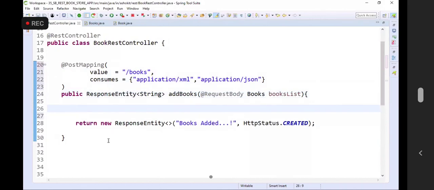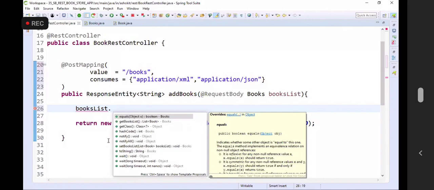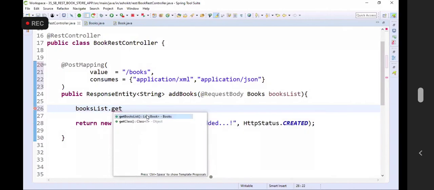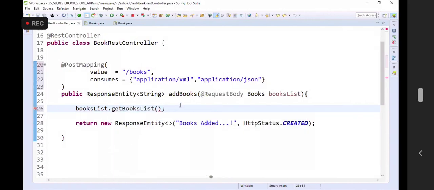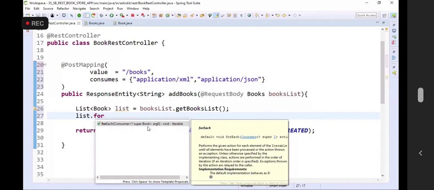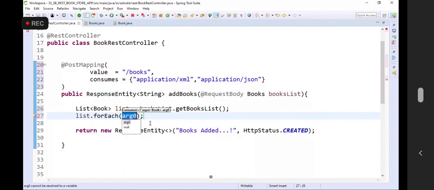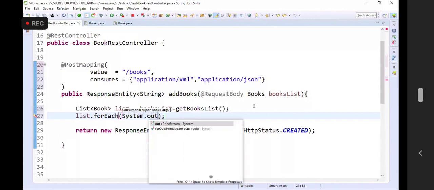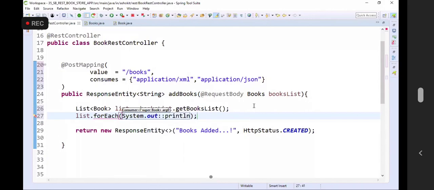Here what I will do is books list dot get of books list, which is going to give me list of book objects collection. Now I just want to print it. List dot for each, System dot out dot println.